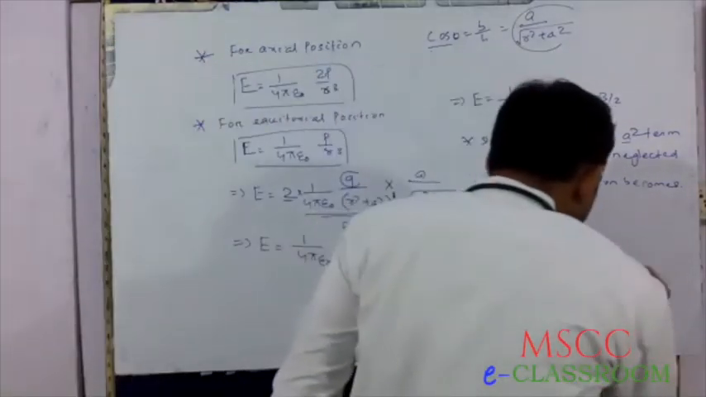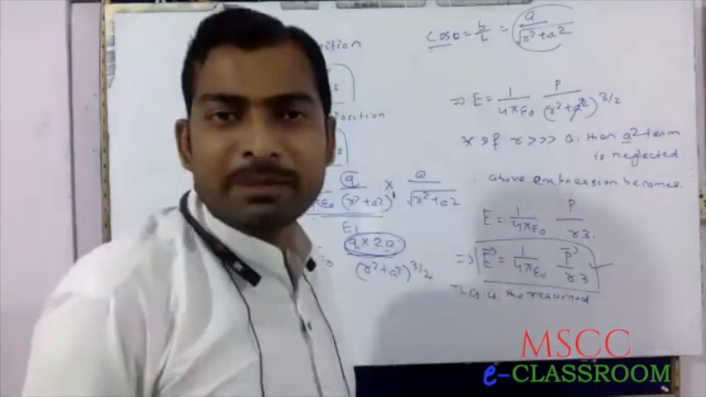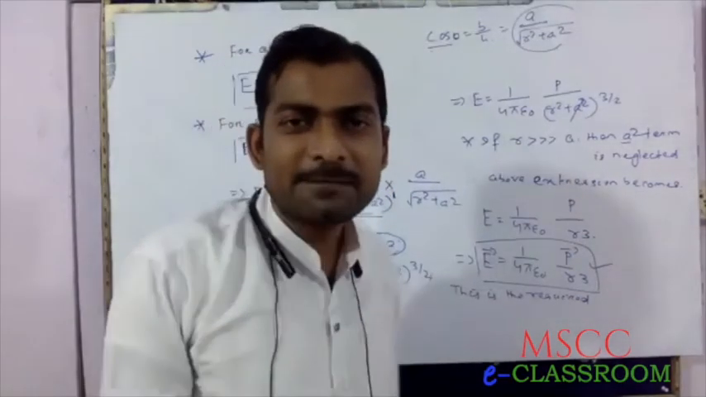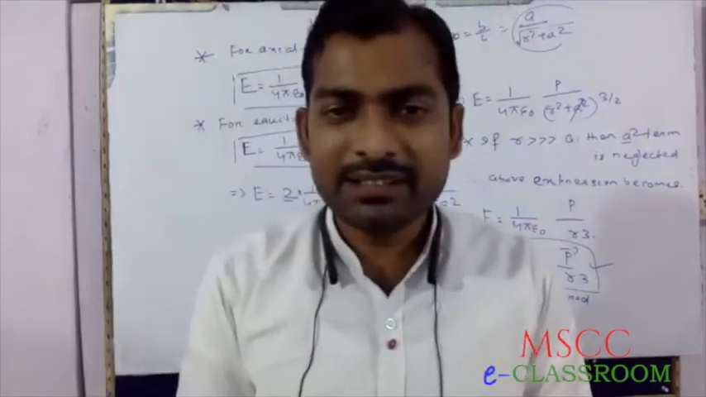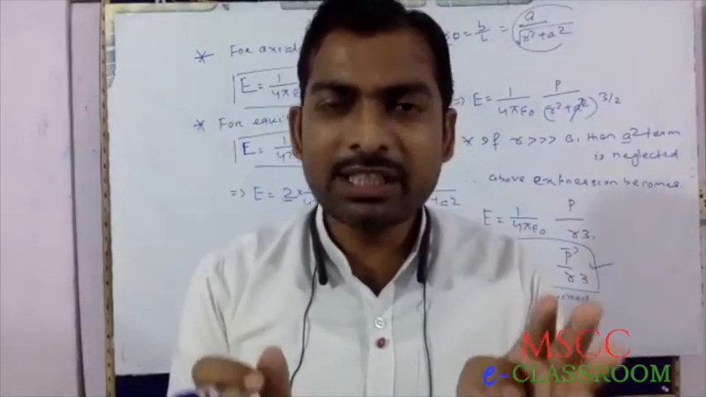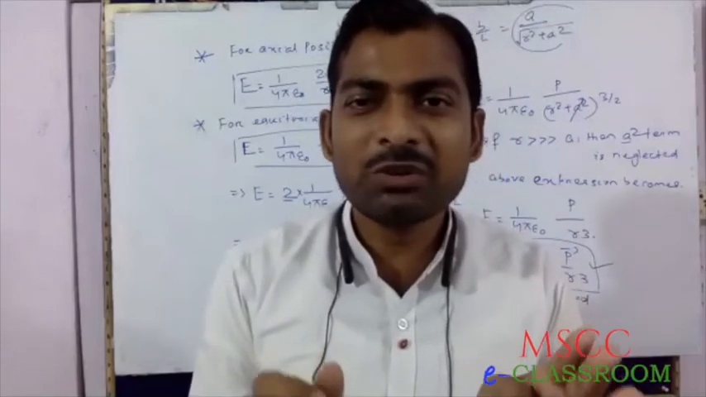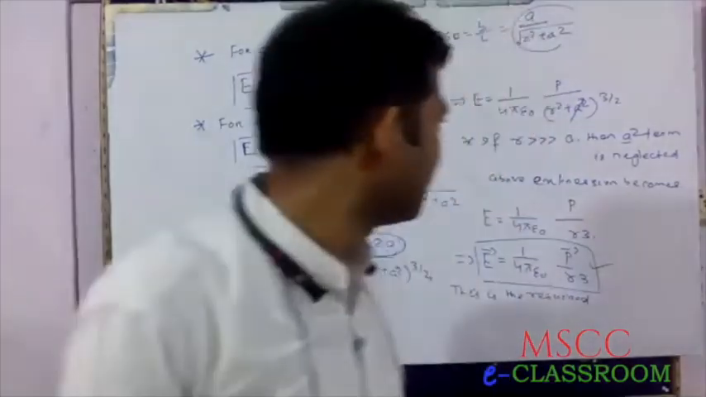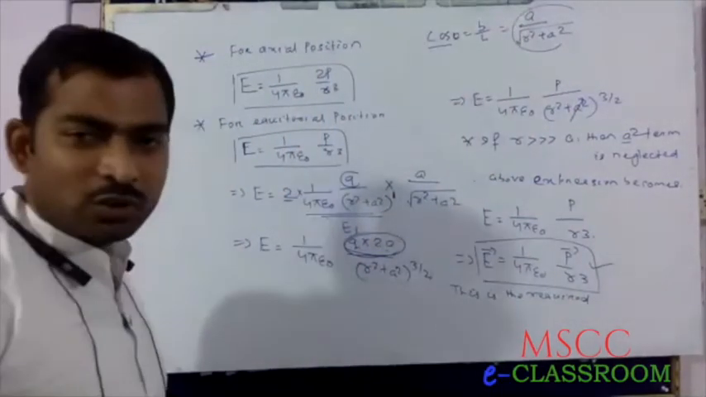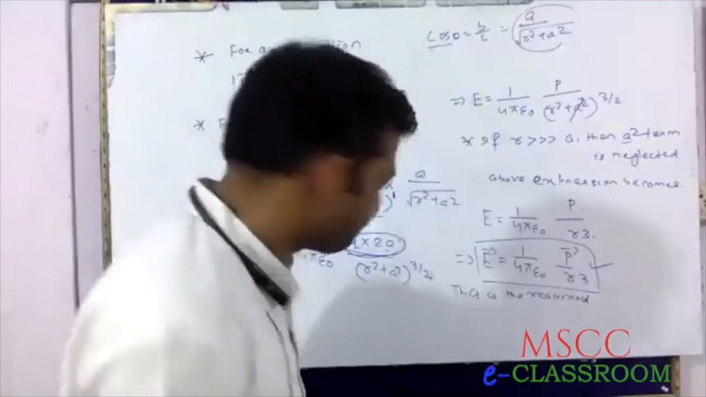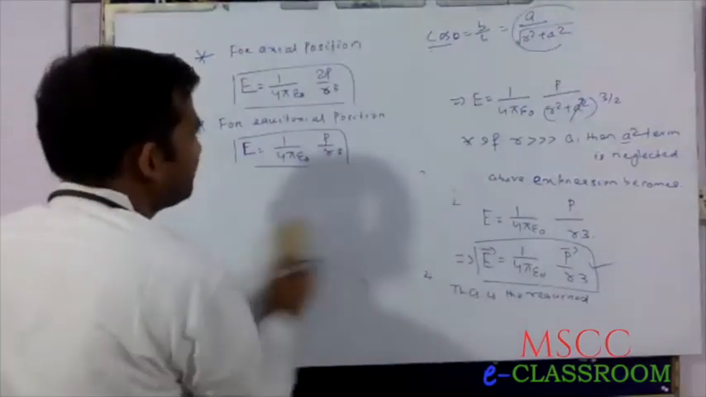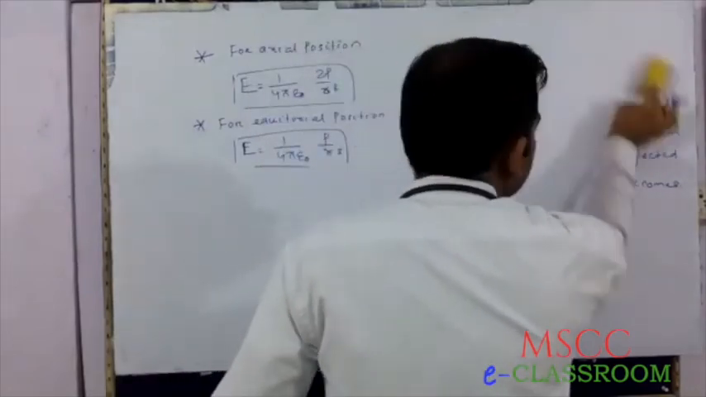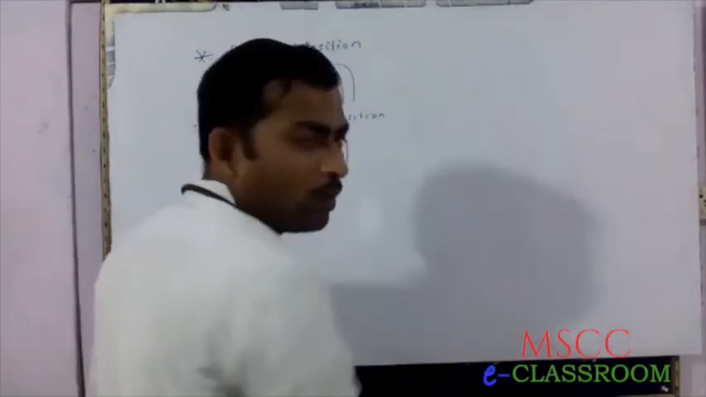This expression can be derived by another method also. In the second part, the electric field intensity due to a dipole on its equatorial position can be expressed in another way. Just hints. How?